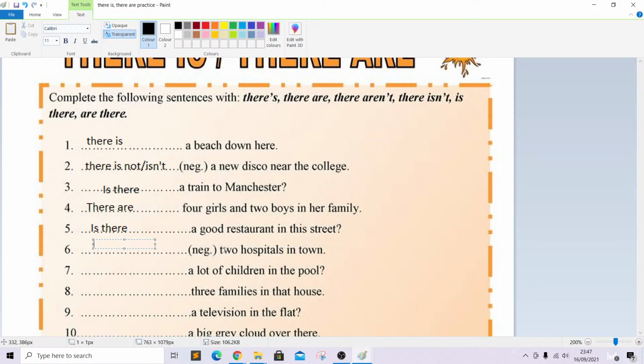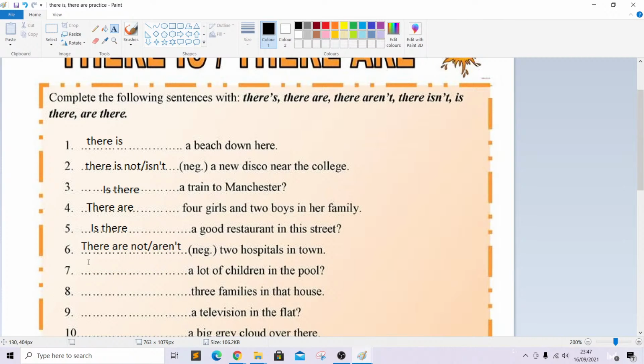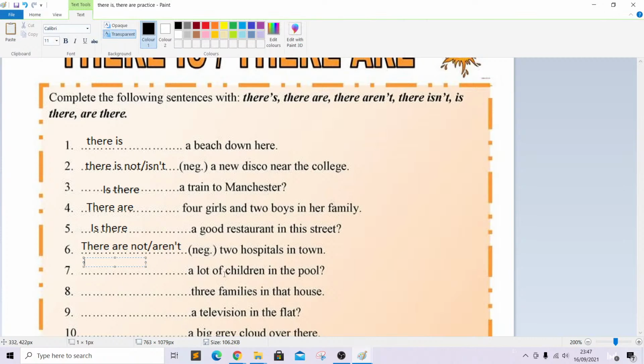This one we're going to be using a negative and plural, because blank 2 hospitals in town. There are not or aren't. There are not or there aren't 2 hospitals in this town. Okay, blank a lot of children in the pool. Two things to note again: indefinite article a and the question mark.